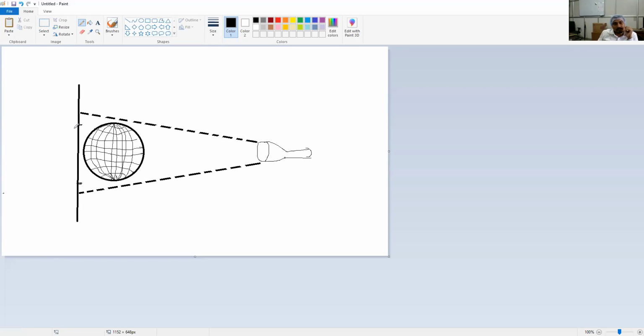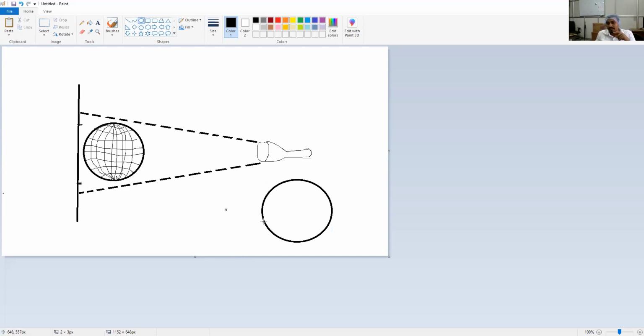If you analyze the picture on this wall, let me show you another picture. The picture of this wall that will be projected due to the source of the light, this kind of circle will be projected on this particular wall. The circle feature will be more or less the same like this.